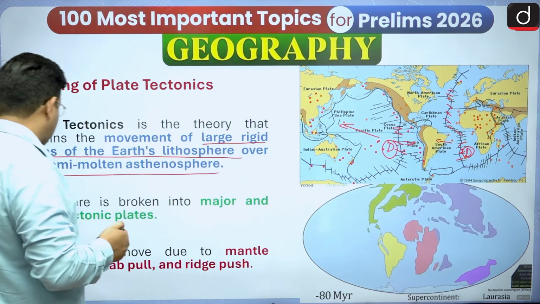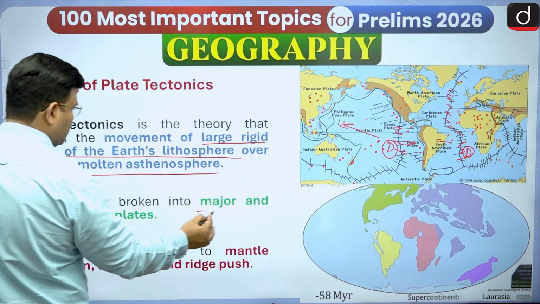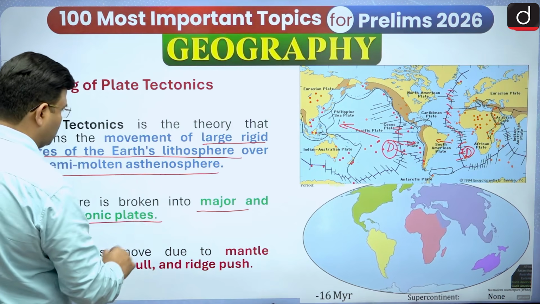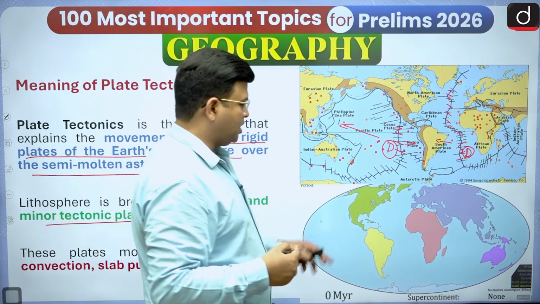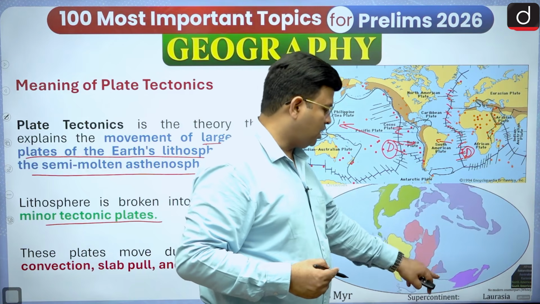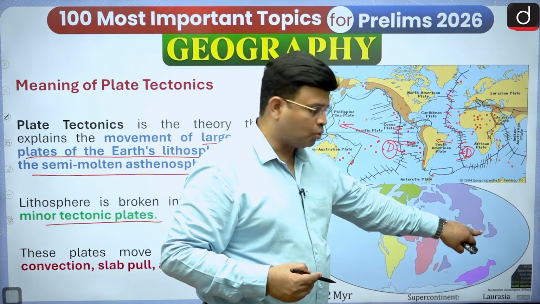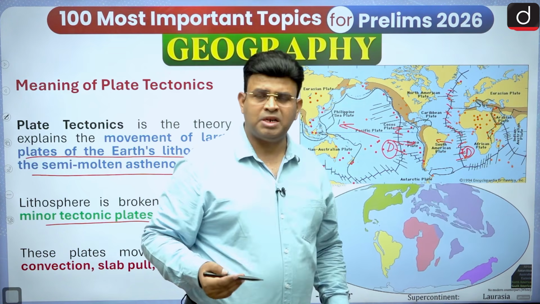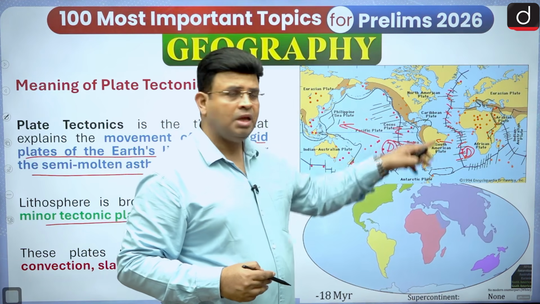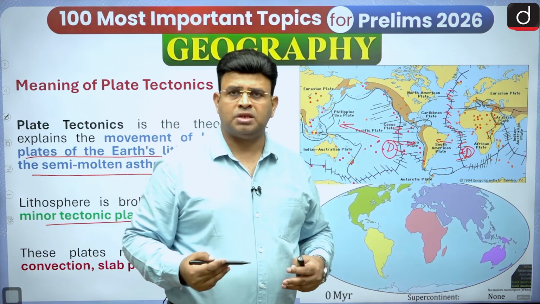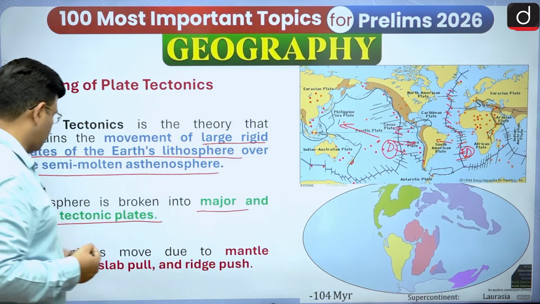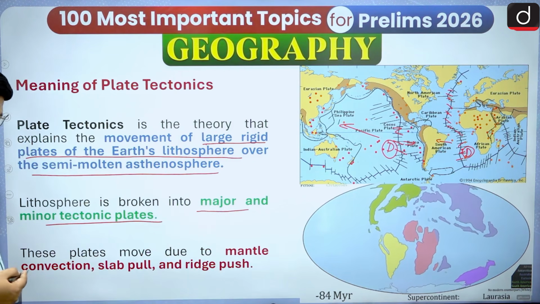The lithosphere is broken into major and minor tectonic plates. The major ones are North American, South American, African, Eurasian, India and Australia together moving northward, and Antarctica. Apart from these, we have seen the Nazca, Cocos, Juan de Fuca and Caribbean. There are several other minor plates also. So there are some major and minor tectonic plates.